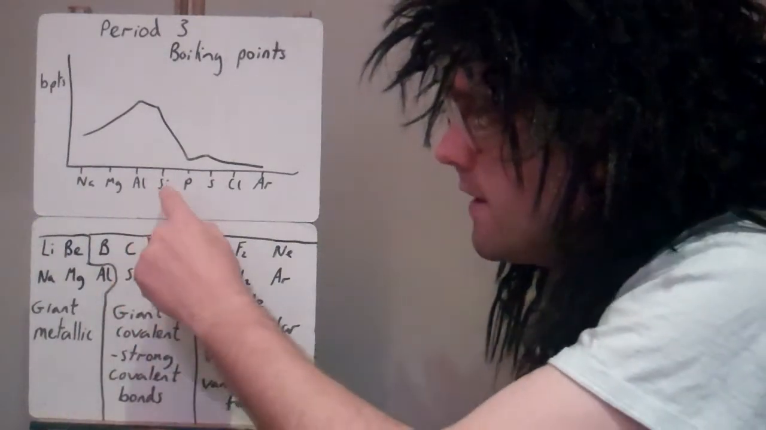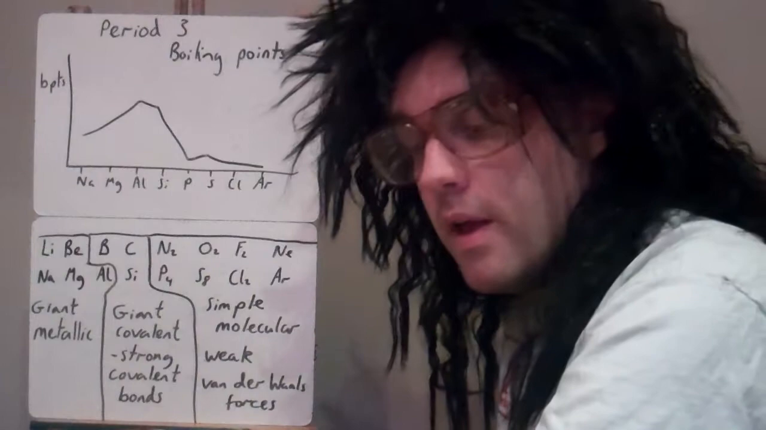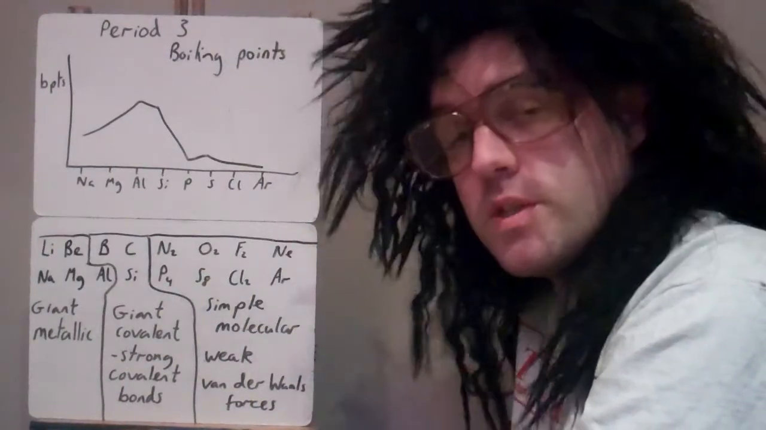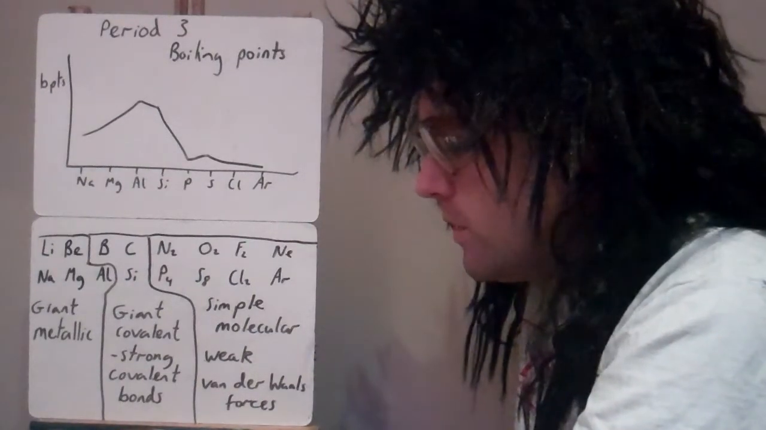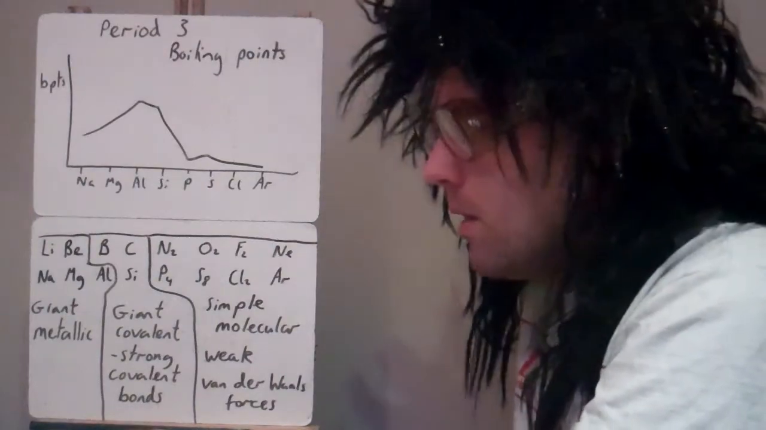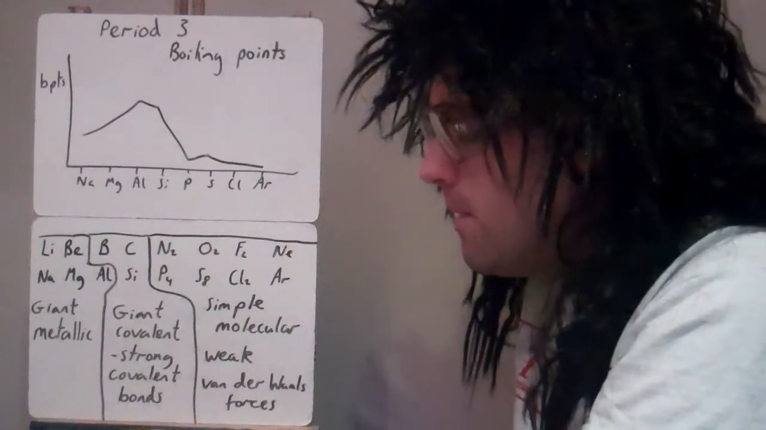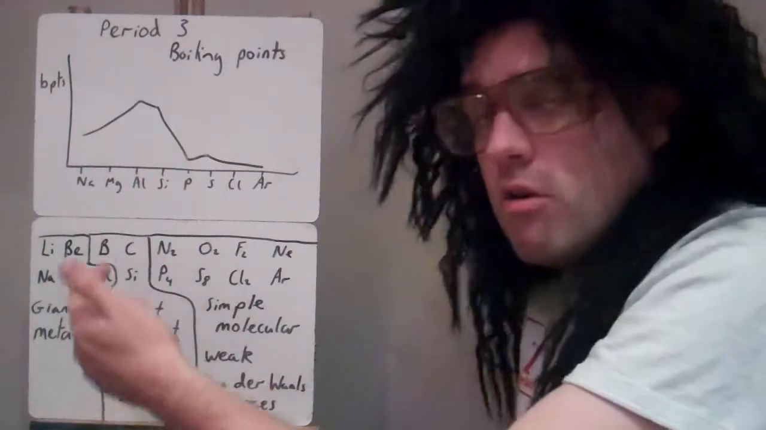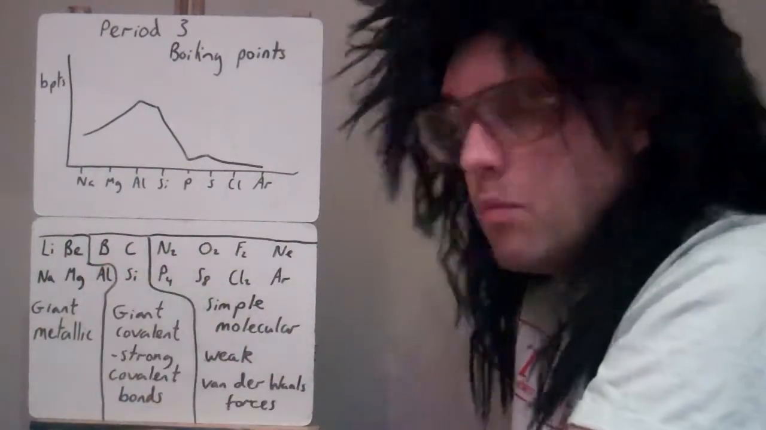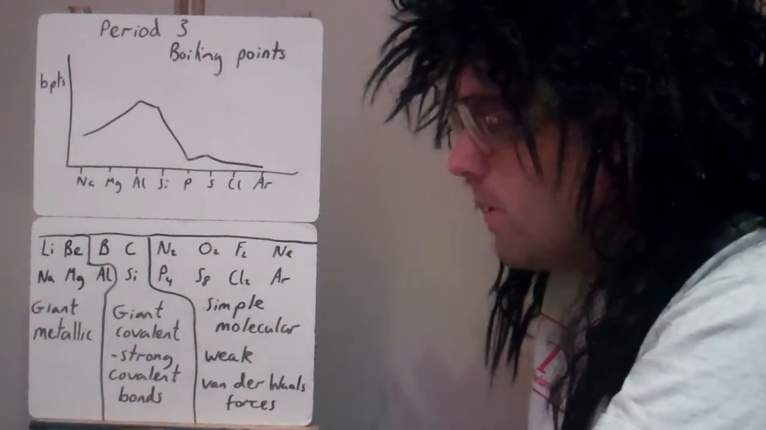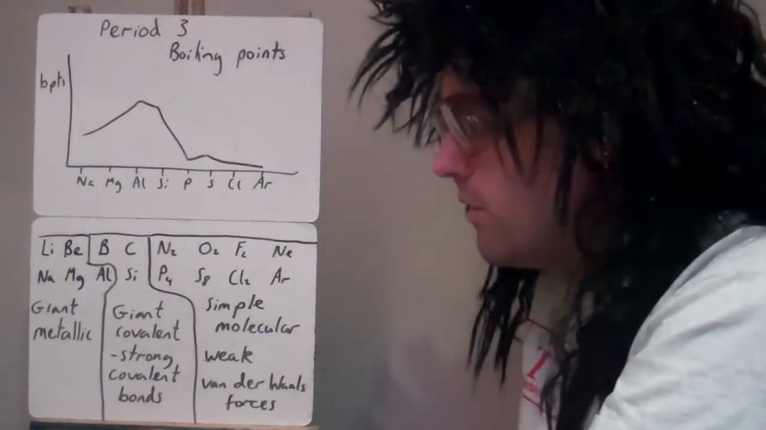So giant covalent also has strong bonds that have to be broken, strong covalent bonds. So in a giant covalent structure, to be able to melt it and boil it, you have to break strong covalent bonds. So that's always high in silicon, graphite, diamonds, as in carbon, and in boron. Those three will always be high as well. It takes a lot of energy to break those covalent bonds.